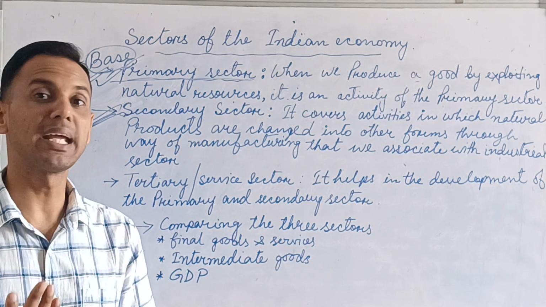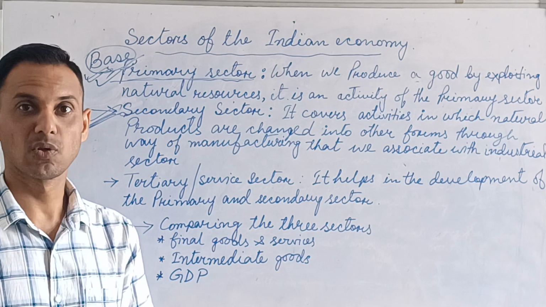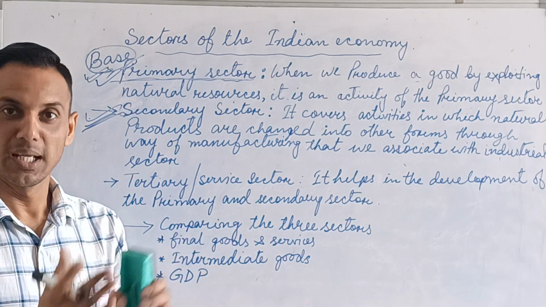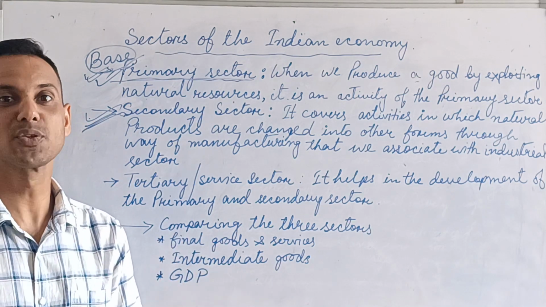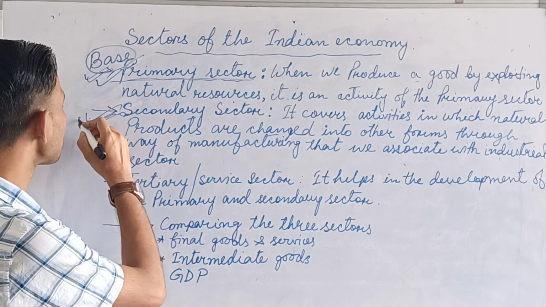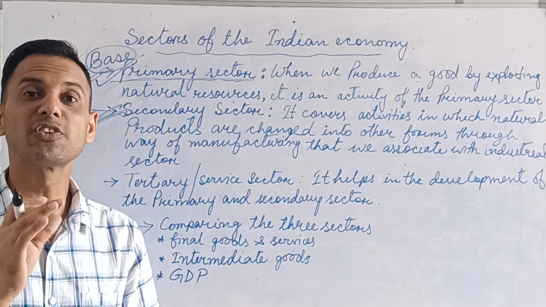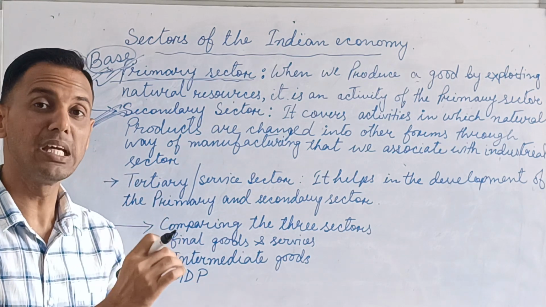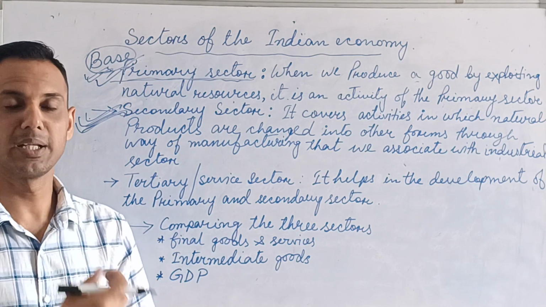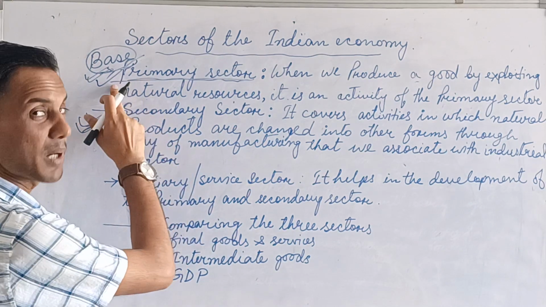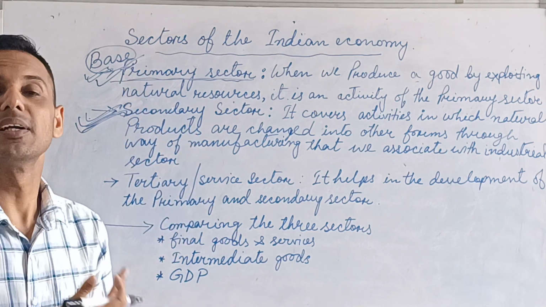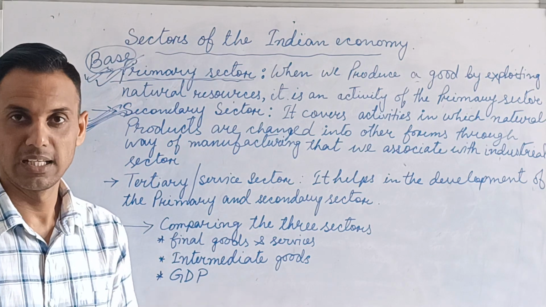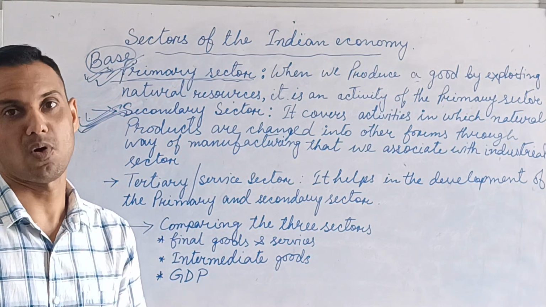Same thing, you can give the example of sugar. It was sugar cane. With the help of machine, when you change the form, then it will become sugar or gur. So in this secondary sector, what we do is change the form. I gave you the example of cotton as a natural product, but when we change the form, then it becomes this shirt. So first, the primary sector, agriculture and related sector. Then this is called the secondary sector. For example, a factory. It means here we change the form.